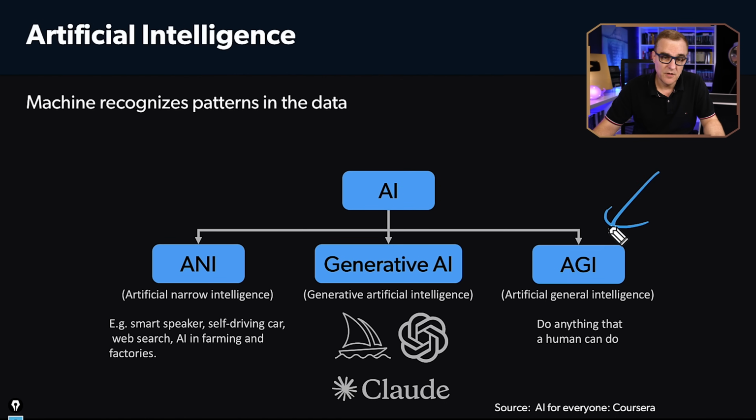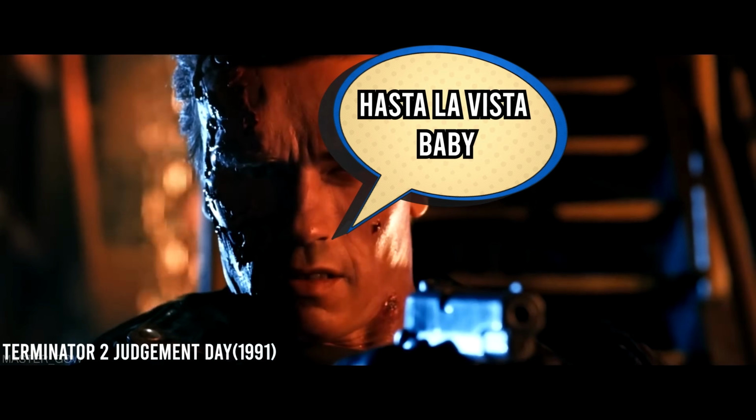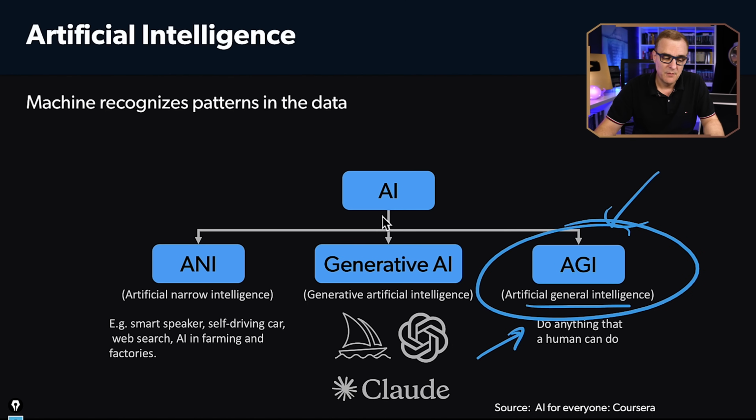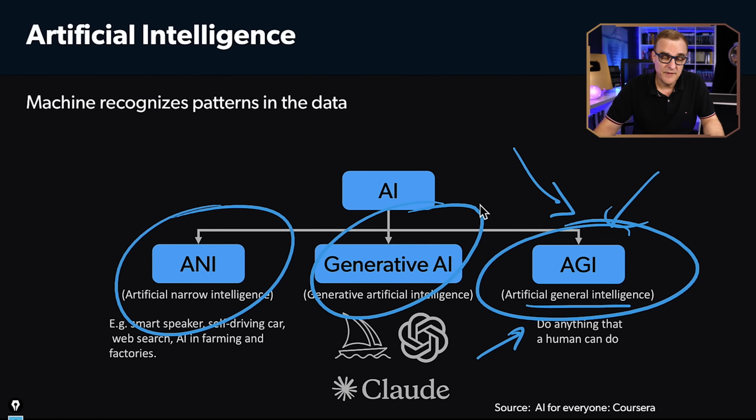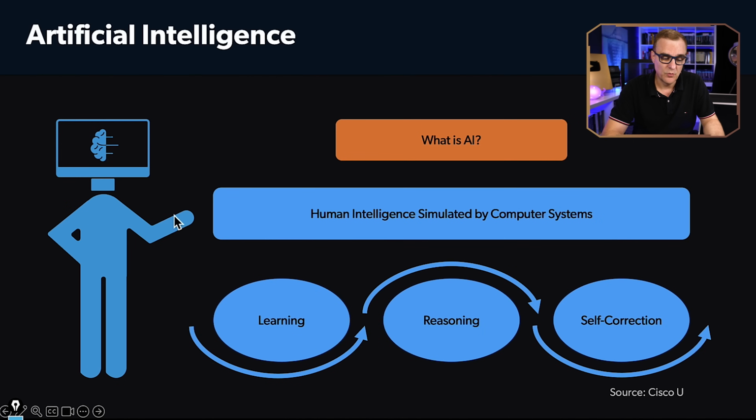The one that a lot of people are concerned about is artificial general intelligence, or AGI. This is where AI can do anything that a human can do, and here you've seen many movies over the years. The Terminator series has been an example of this, where the machines take over. A lot of people are worried about this, but generally most development has been on ANI and generative AI. A lot of the experts don't think we'll see AGI for many, many years. Lots of hype out there about this, but generally artificial intelligence is applied on narrow domains rather than replacing human beings. But like all things in life, we shall see. Experts have been wrong in the past. We shall see what happens.